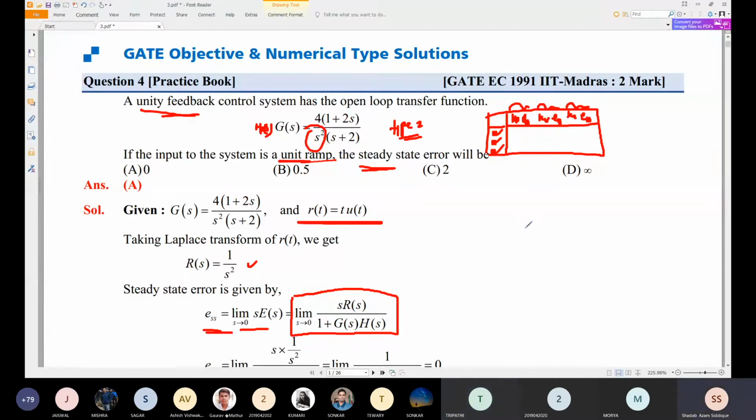Okay, so this is the type of the system which is given here: type 0, type 1, type 2 system, and input for that different input. So we had a ramp input column. In that ramp input column, we have seen that for type 2 system, the steady state error will be 0, and Kv will be infinite. So like this we can calculate directly, otherwise you can go through this method also.